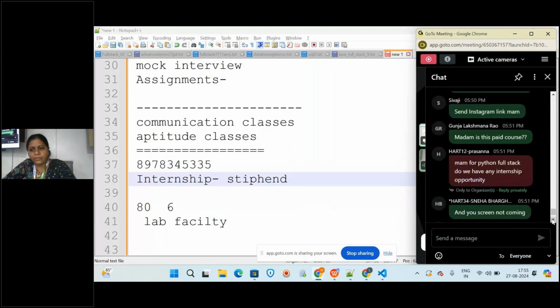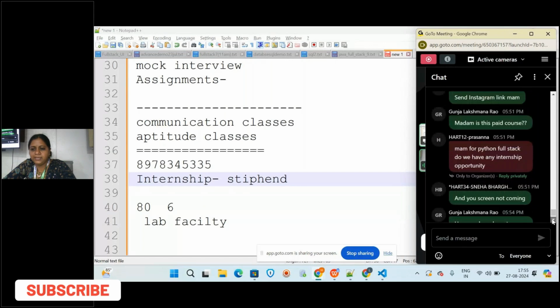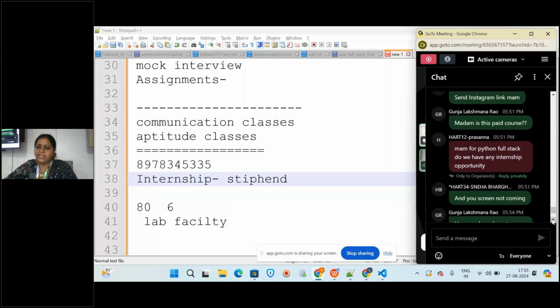Yes, you have to pay for the full stack course. When you pay for the full stack course, you will be getting all this. Along with the course, you will have communication, aptitude, an internship certificate, and the stipend. You will get all these things with the course fee.